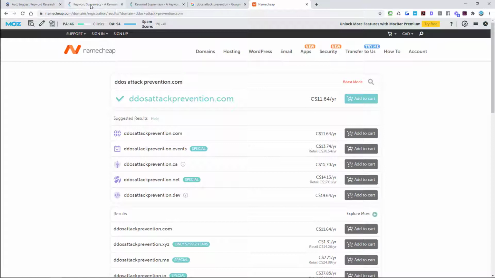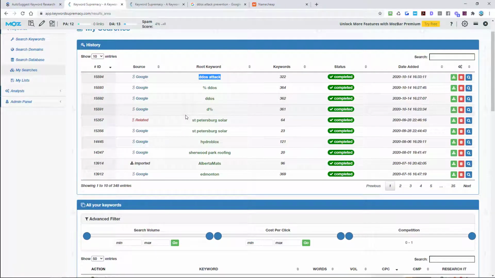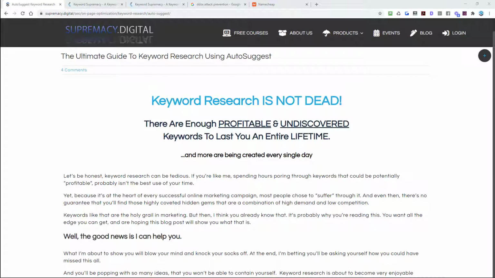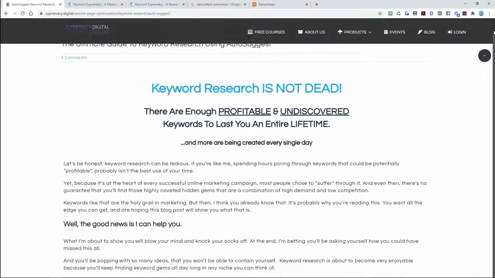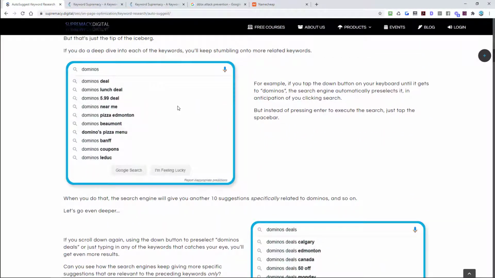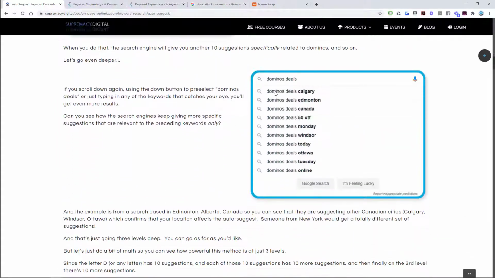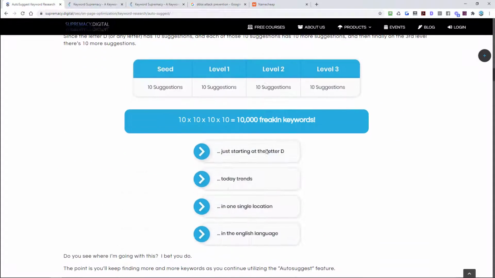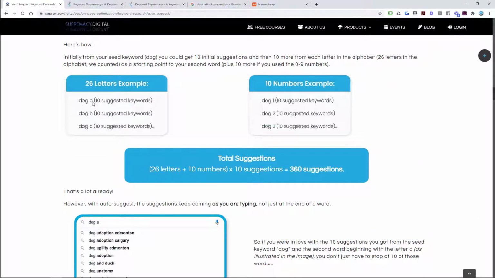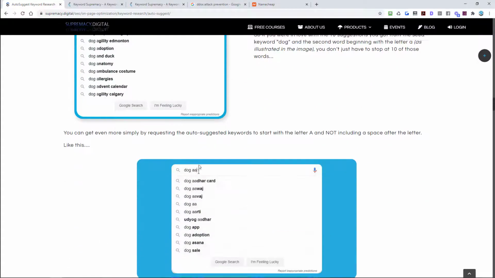So let's go back to Keyword Supremacy, and we're going to dig a little bit deeper into the DDoS niche and see if we can find anything else. So back on the article, I'm looking at things. You can see we started with D. Then we got a second word, DDoS attacks. DDoS attack prevention was our third word. We used the beside strategy to get DDoS A, and that's where we found DDoS attack.